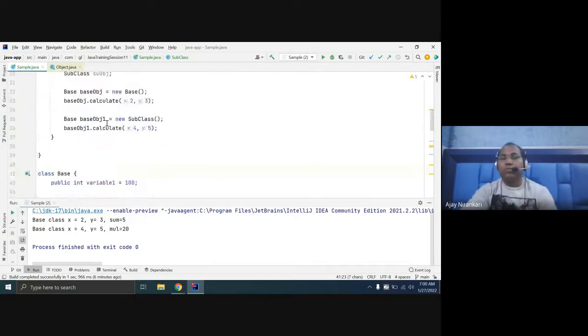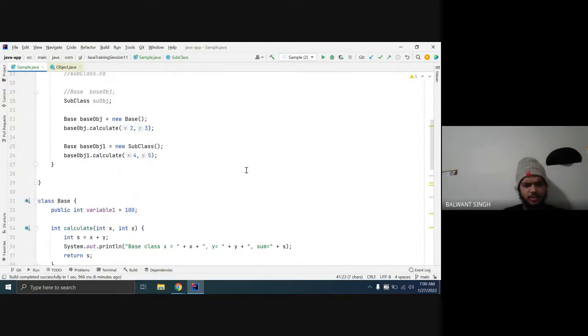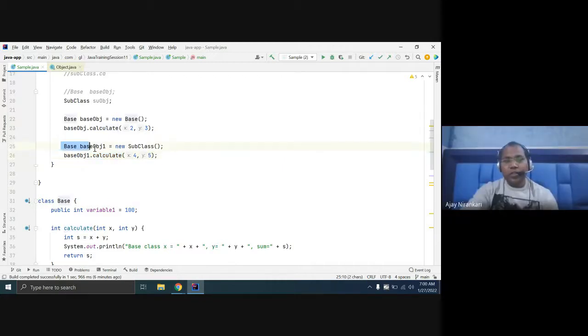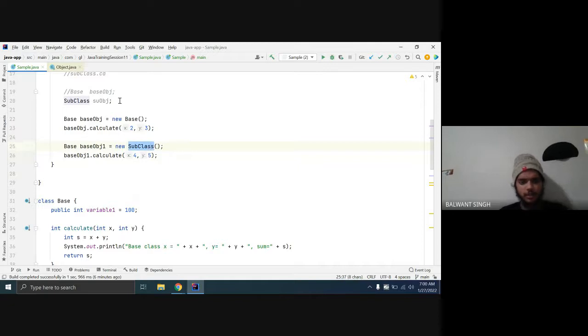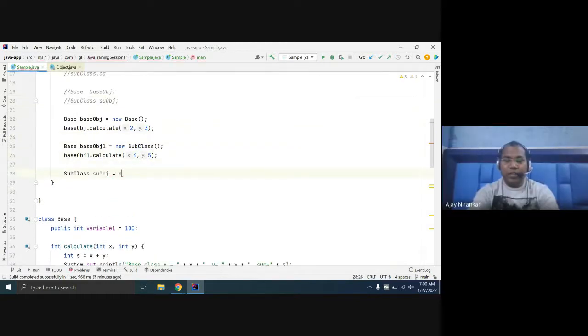Like in line 26, we can directly write base object. Oh, this is another object, object and object one. Yes, this is the new thing you learn. Till now, it is not feasible without inheritance.